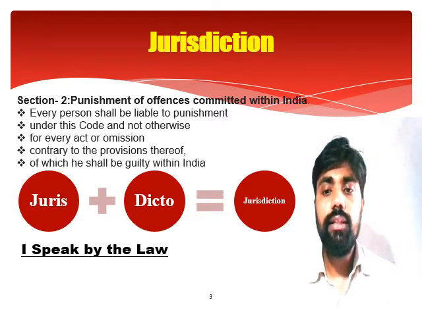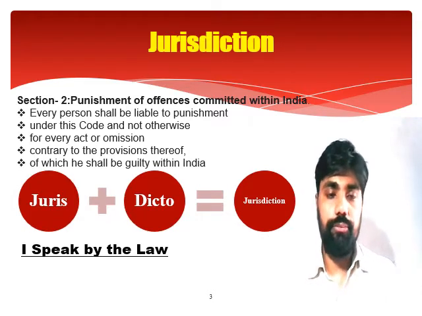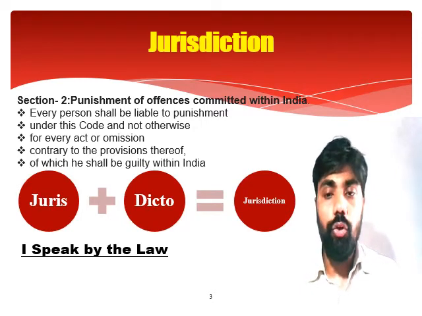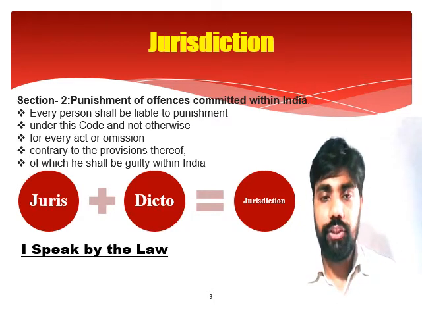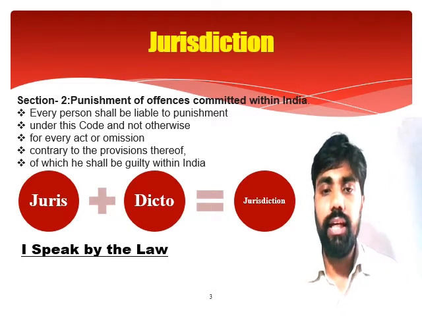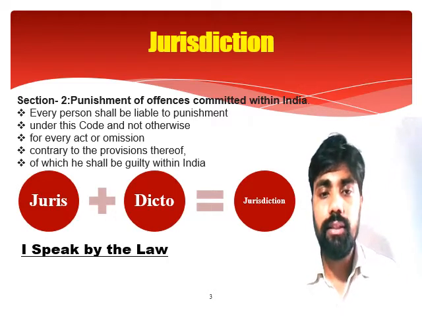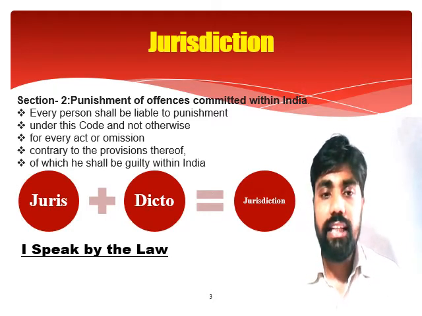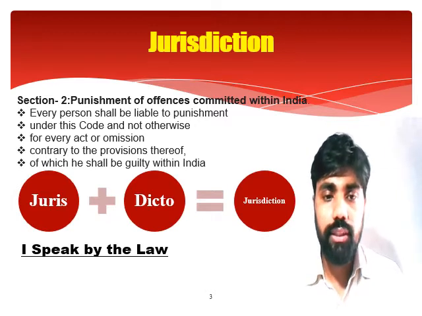What is the literal meaning of jurisdiction? Here, juris means the law, and dicto means to dictate, to speak, and therefore it is made up of the two words juris plus dicto, and that is called jurisdiction. Juris plus dicto is equal to jurisdiction, and literally it means I speak by the law, or in other words we can say I speak by the authority of law.